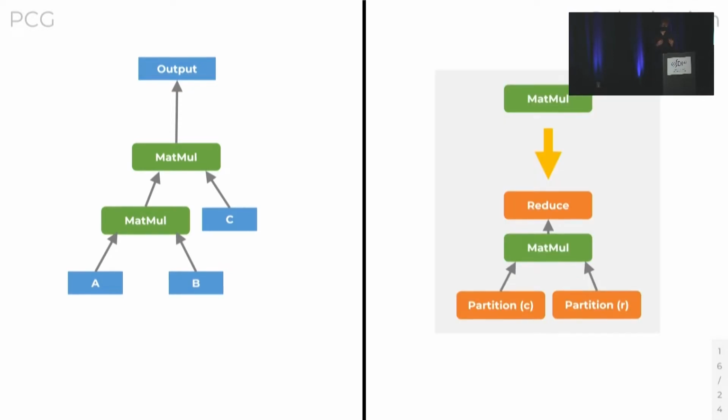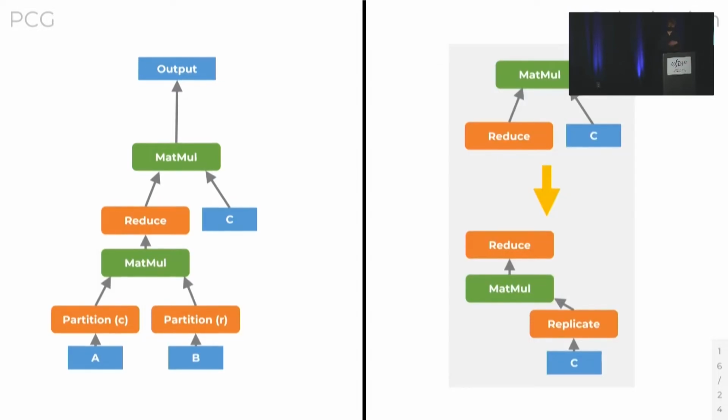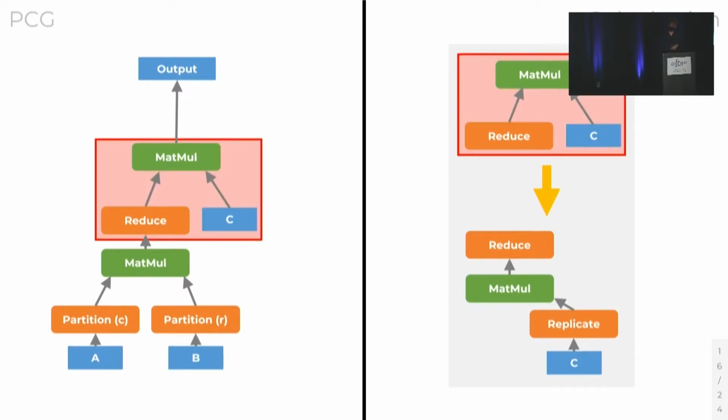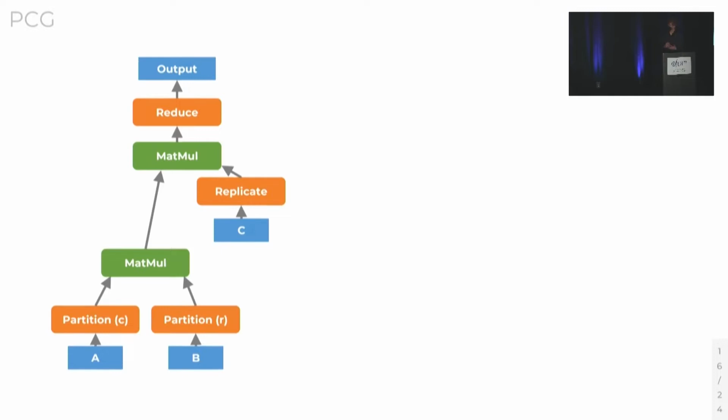So here we can apply this substitution onto the first matmul, which rewrites it to place it into reduction parallelism. Then we can reorder the reduce in the matmul and propagate the reduce through as well as materialize the replicate node in order to place this second matmul operator into data parallelism. And so as we can see, we can do parallelization with the exact same mechanisms that we would use to do things like operator fusion or operator splitting or operator reordering.